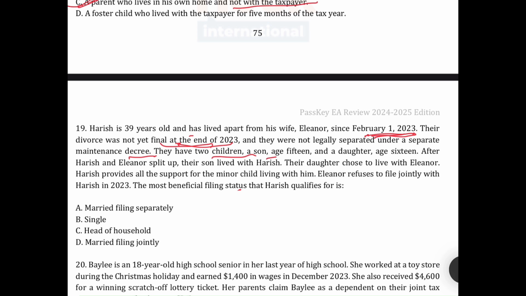They have two children, a son aged 15 and a daughter aged 16. After Harris and Eleanor split up, their son lived with Harris, the daughter chose to live with Eleanor, and Harris provided all the support of the minor child living with him. Eleanor refused to file jointly, so the most beneficial filing status is HOH because he provided all the support to the child.